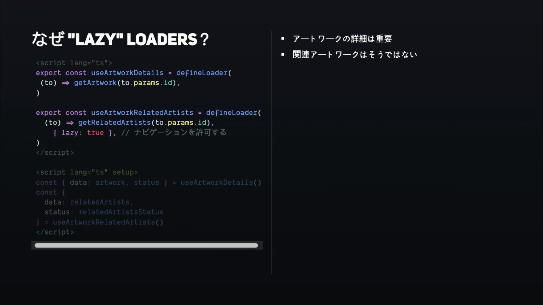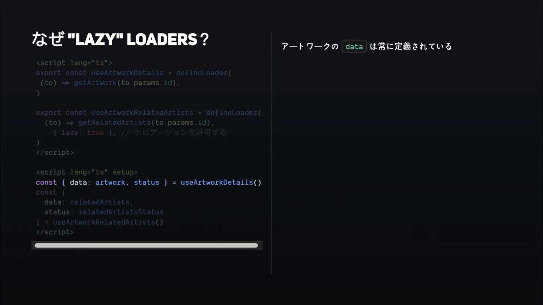The second one, it's okay if it's not there when we arrive at the page. So we mark it as lazy. It has a few implications as well. The artwork details are always defined, right? Because we block the navigation. So we know that we don't have an undefined value. We don't need to handle a loading state. We know the data is there. On the other hand, related artist can be undefined from a type perspective, so it's also typed. And the type reflects that, of course.